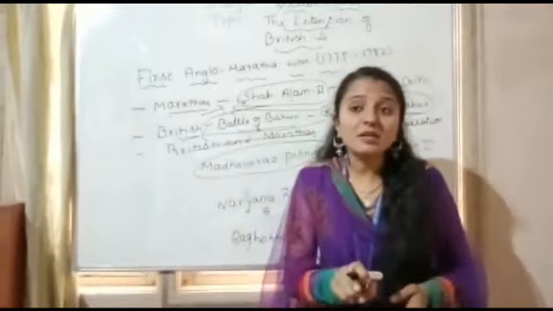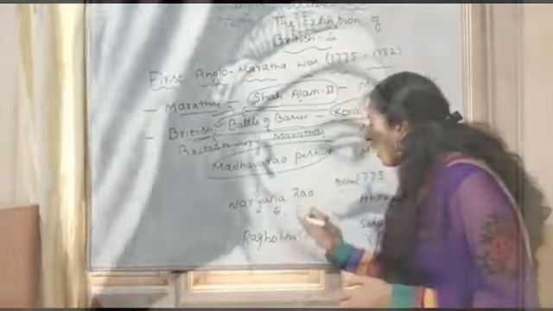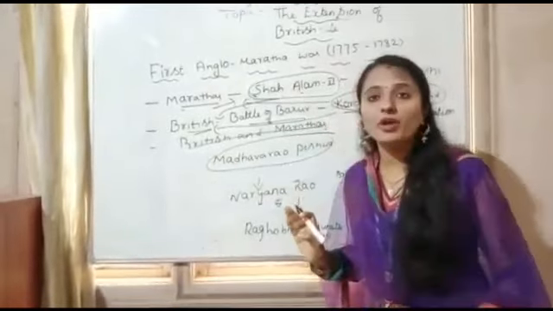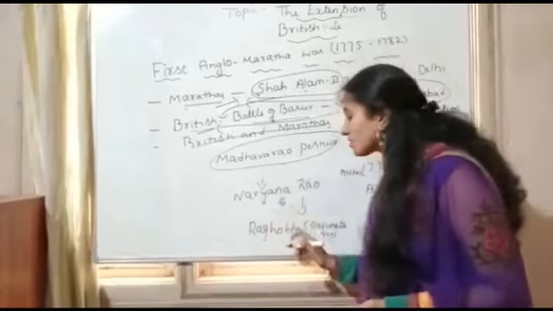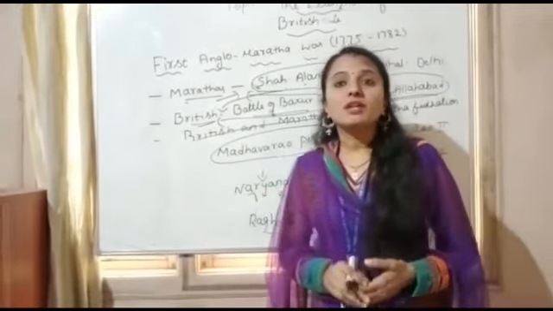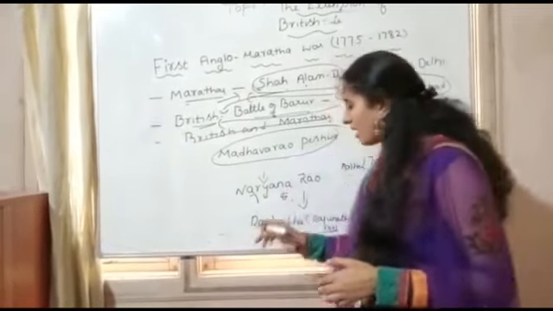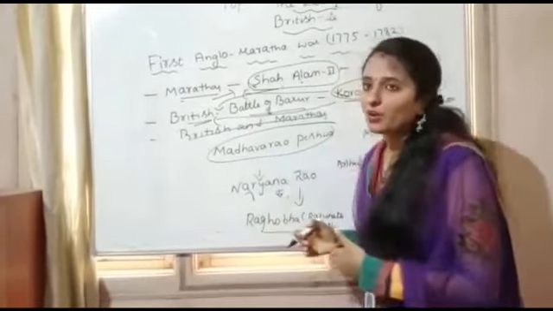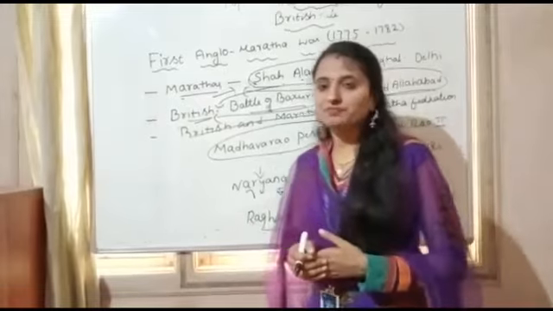But he was murdered by his uncle Raghoba, or Raghunatha Rao. Both names you can consider, children. Who was murdered by Raghoba? Narayana Rao Peshwa was murdered by his uncle, Raghoba or Raghunatha Rao.